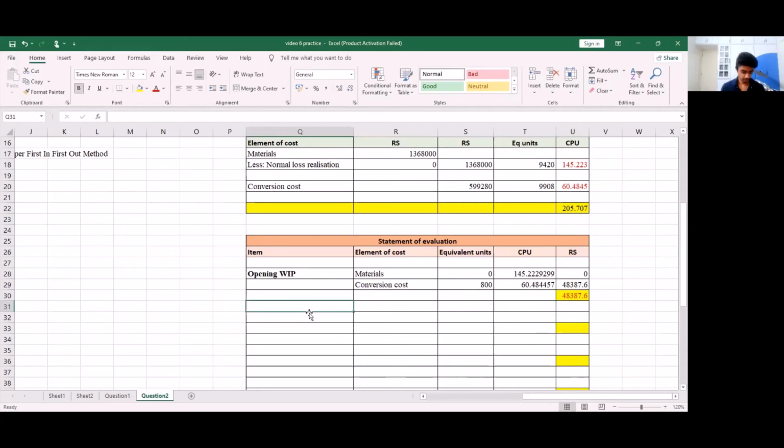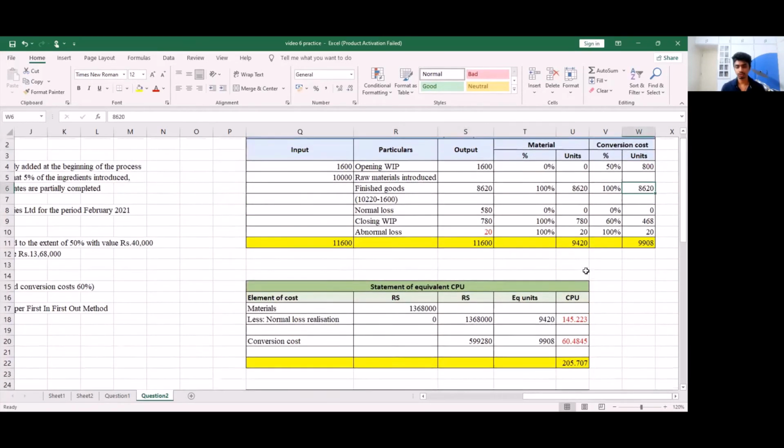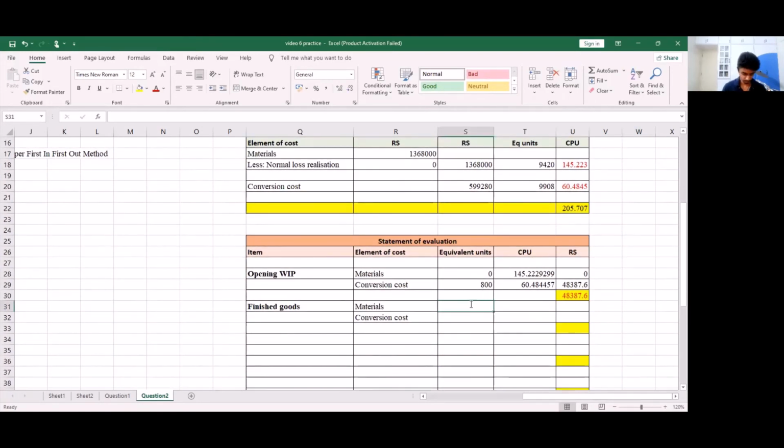Our next item is our finished goods. So for finished goods, again, the element of cost will be materials and conversion cost. Equivalent units we get as 8,620 and 8,620. Cost per unit will be 145.22 for materials and 60.48 for conversion cost.